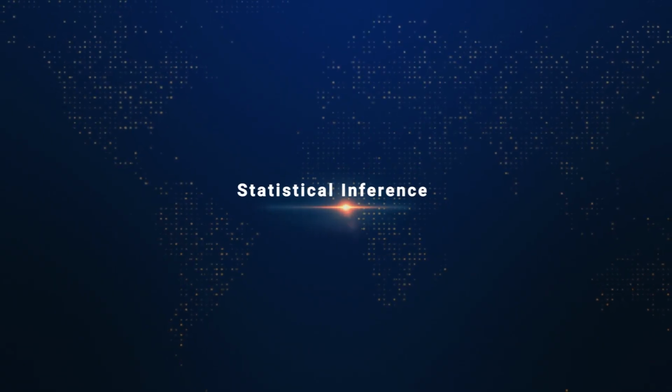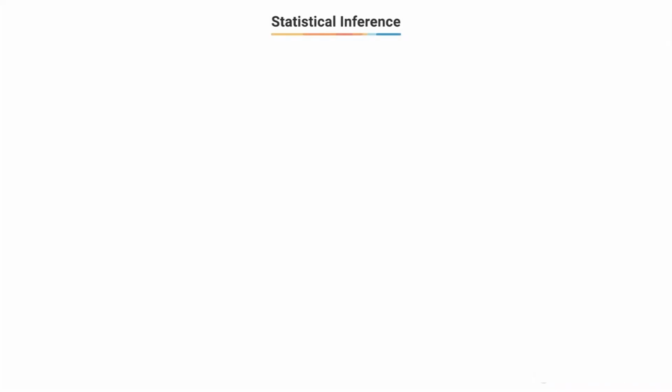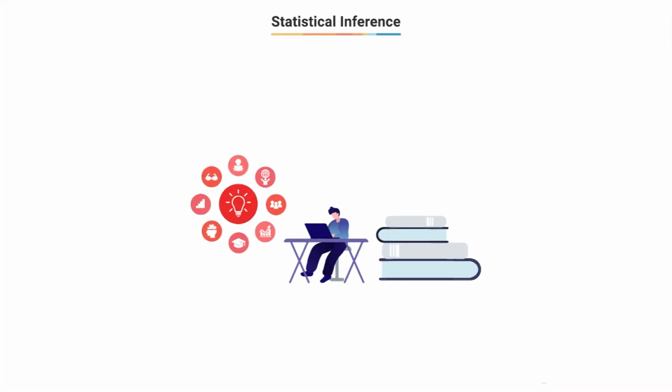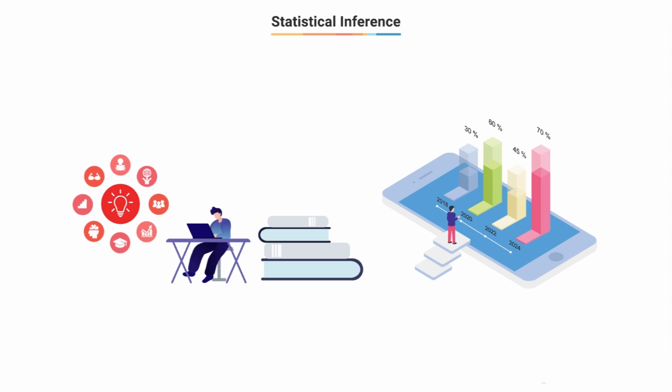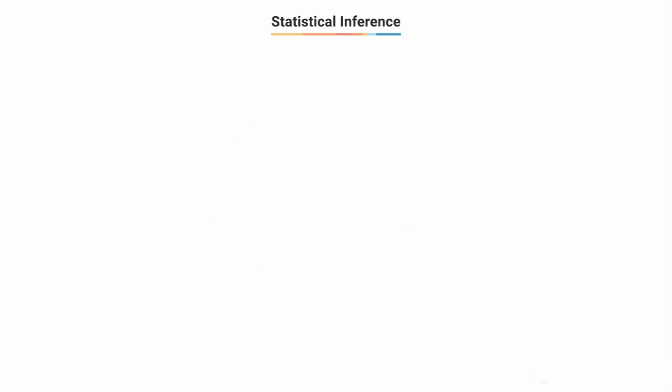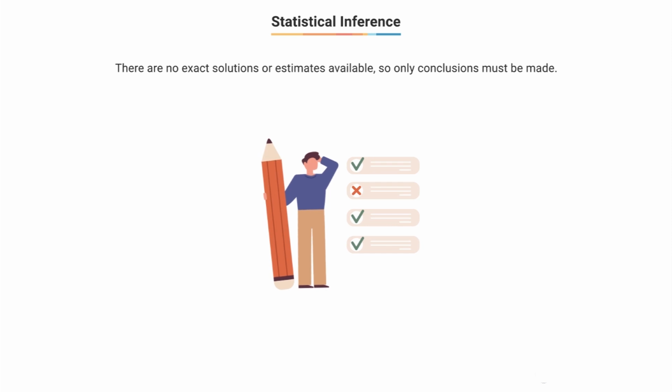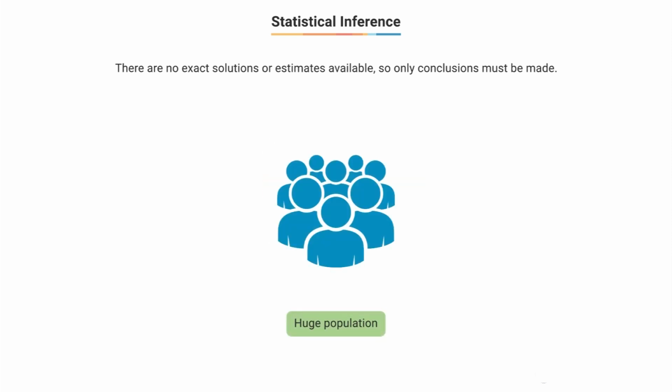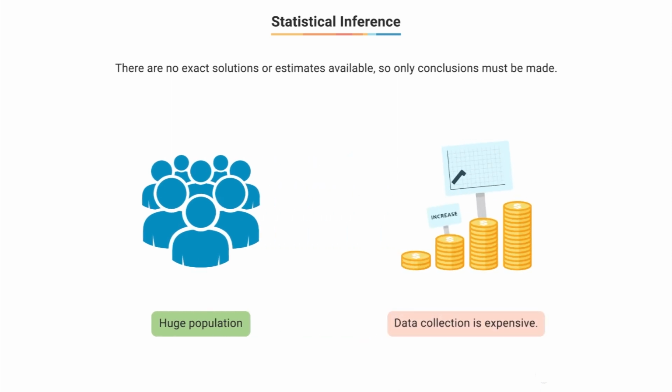Welcome to statistical inferencing. So far, whatever you have learned is more or less part of descriptive statistics. Using these, we have been able to answer questions for the sample, but not really about the whole population. In fact, in most cases, you don't have exact answers to questions related to the population, majorly because the population is huge and collecting data for all of them is really difficult and cost intensive.